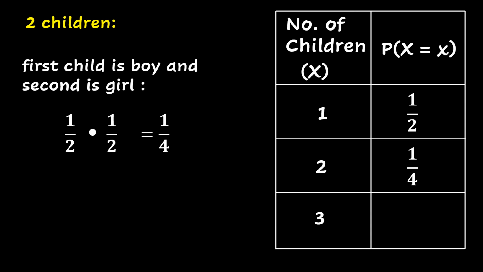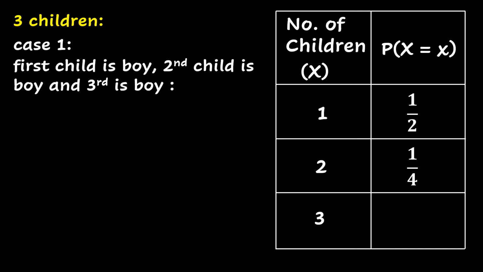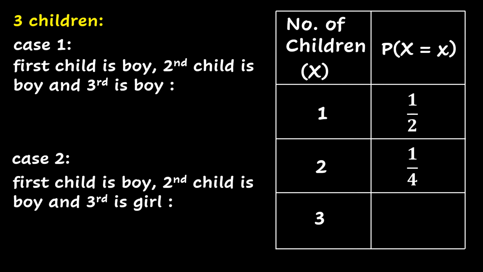Now let's look at the third case. 3 children will happen if the firstborn is a boy, and the secondborn is also a boy, and the third one is also a boy. That is one of the two cases for having 3 children, because there is also a second case where you have a boy, followed by a boy, and then a girl. We are going to consider these two cases separately. So for case 1, we have first child is a boy, second child is a boy, and the third child is also a boy. But for case 2, we have the first child is a boy, the second child is a boy, but the third child is a girl. We are going to compute the probability separately for case 1 and case 2.